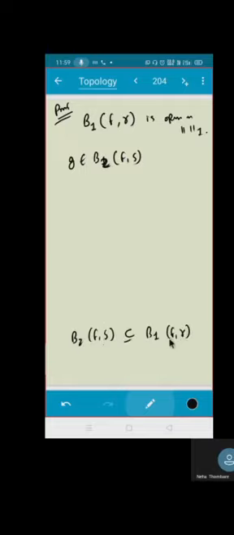Do you agree? That means I am having an open ball in the norm 1. I am trying to find another open ball with the same center, correct, which is inside this b1. That means I need to find a b2 with some radius. I don't know what radius I should choose such that it should be contained inside this b1. Do you agree?